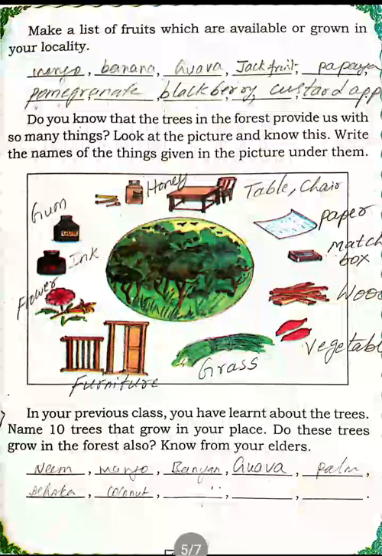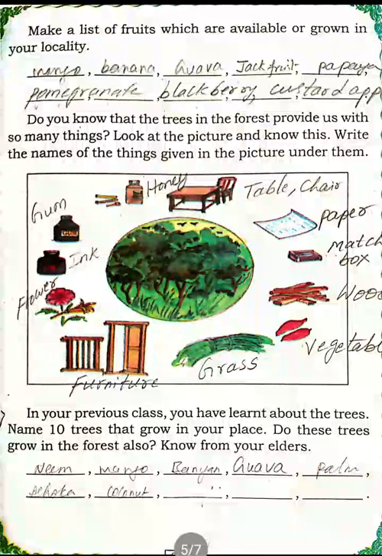Do you know that the trees in the forest provide us with so many things? Look at the picture and know this. Write the names of these things given in the picture under them. So, you know that the trees in the forest also give so many things for us. Okay, no, children? The forest also provides so many things for us. See, some pictures are given of what we get from the forest, and you write the names under them.